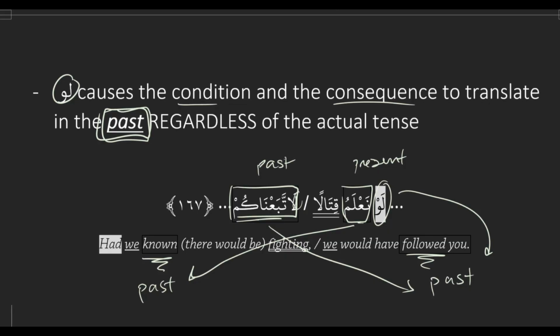Okay. Are we all clear on those two rules? So in and ida, regardless of what comes after them, you translate to the present or future. And then lao, regardless of what comes after it, you translate to the past because it doesn't make sense to say had we do. Exactly. It's always going to be had we done. Very good.